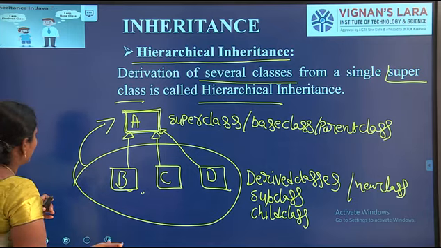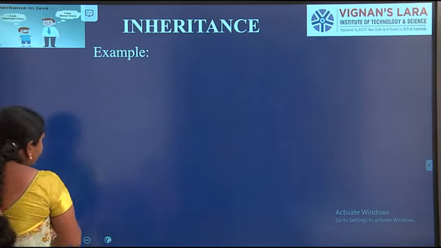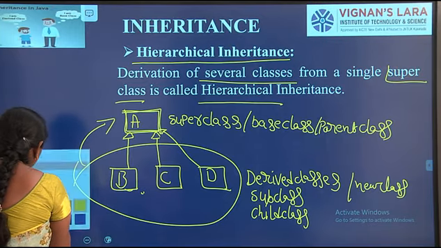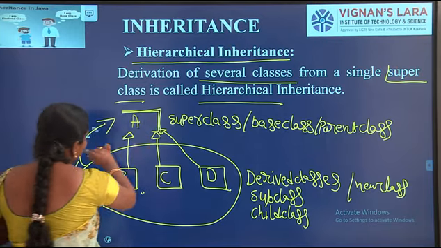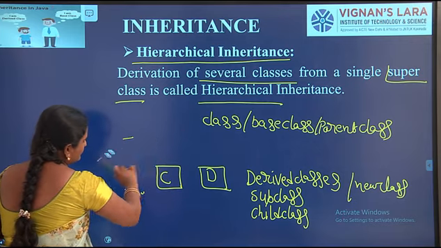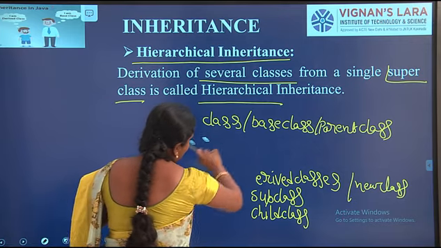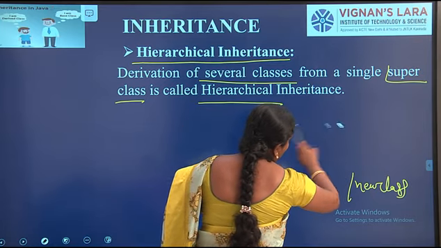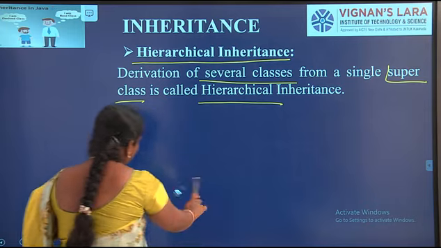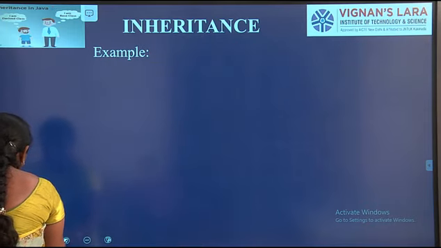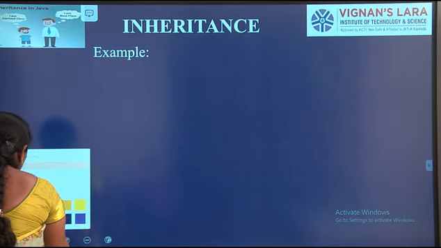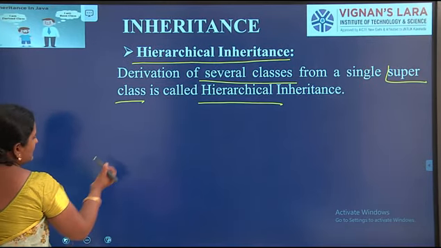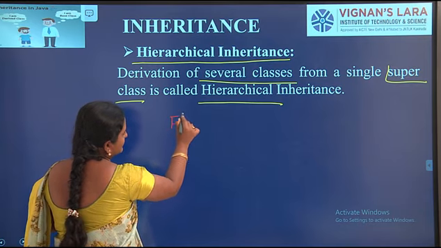Let me explain another figure here. For example, here flower.